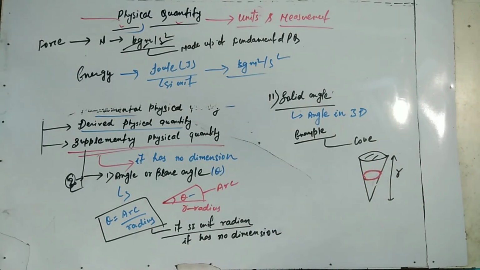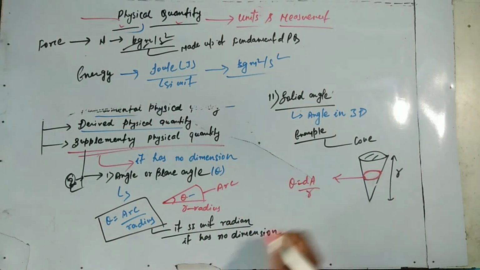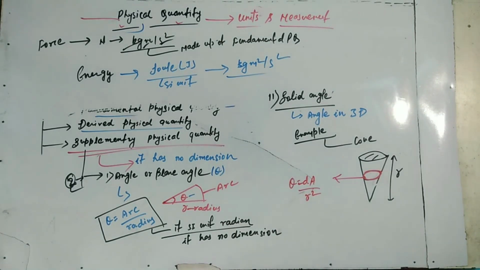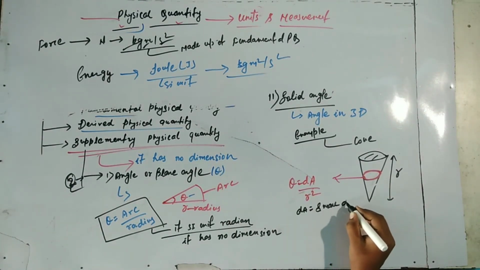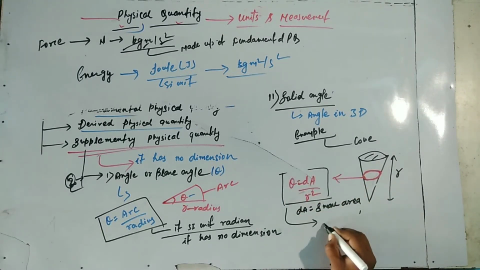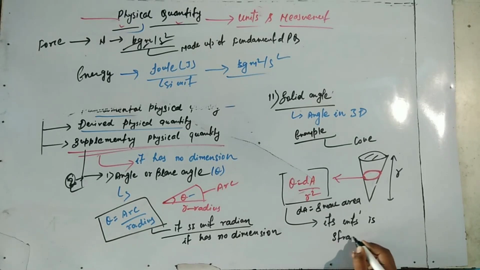So theta equals dA by r square, where dA is a small area. Its unit is steradian, and it also has no dimensional formula. So it is a dimensionless quantity.